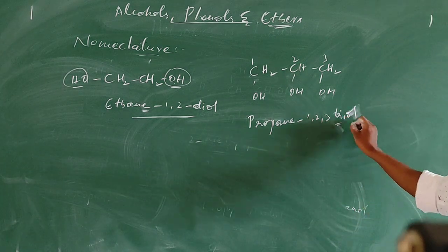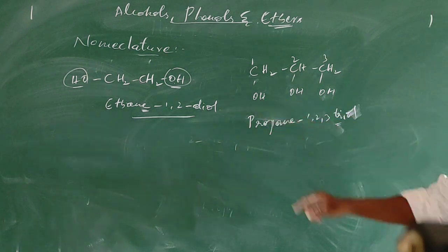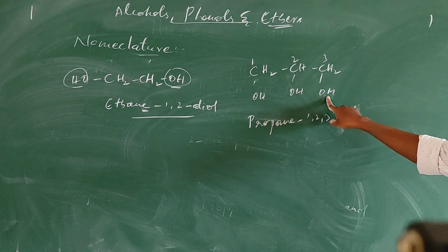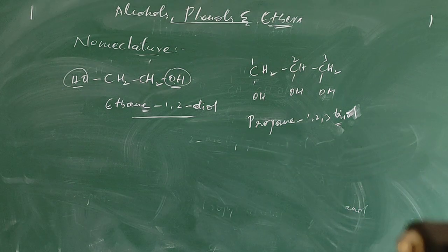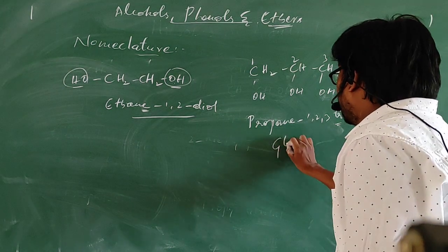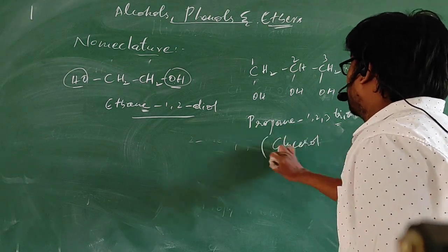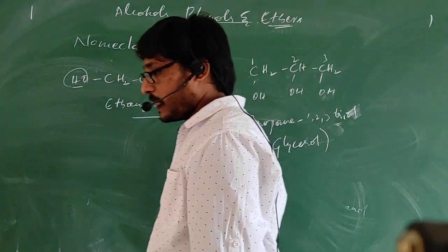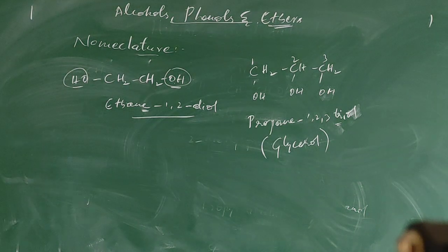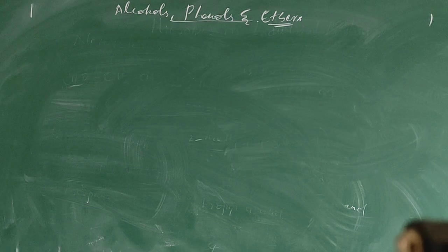Tri, why are we using? Because 3 similar OH groups are there. Tri. OH group, when we write IUPAC name, we need to use OL. Propane 1, 2, 3 triol. The common name of this will be glycerol. Remember this thing. Glycerol. So please take these things. This is about nomenclature of alcohols.